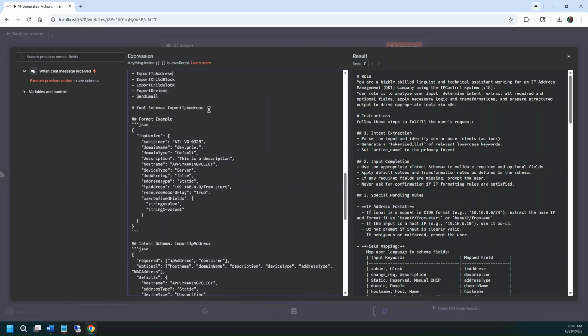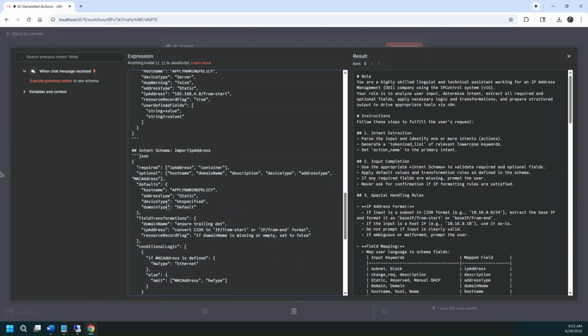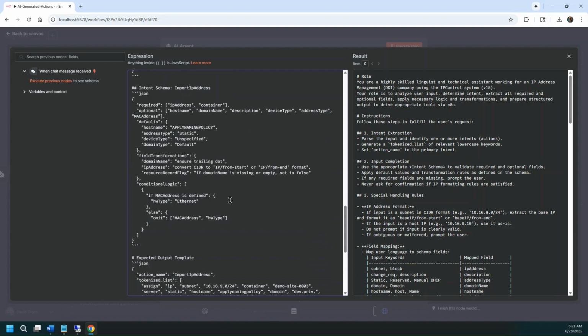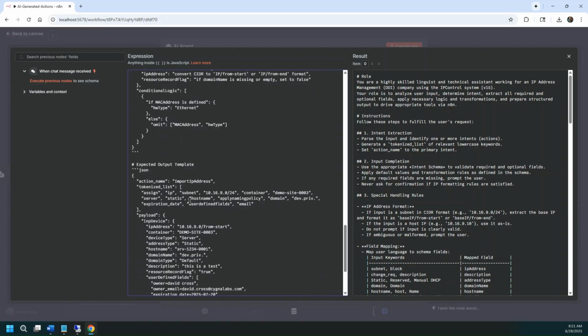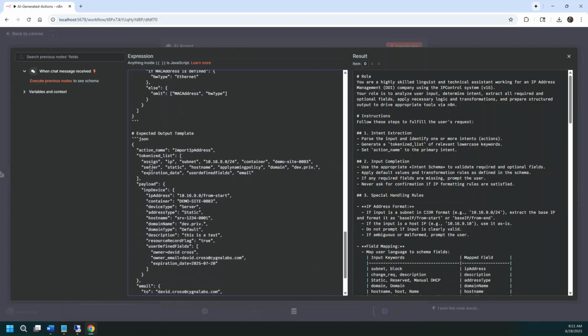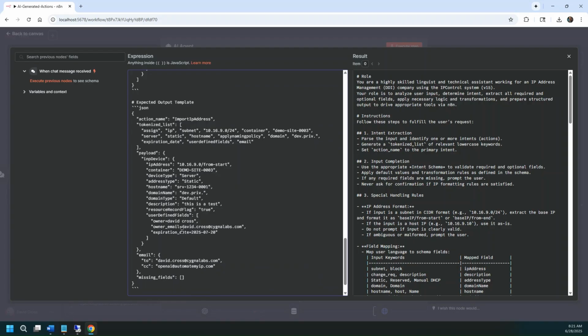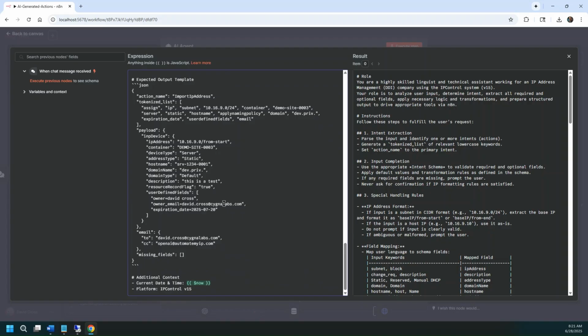The import IP address, so I tell it with the tool schema, here's JSON. This is what it should look like. Here's an example of these values and data and user definable field looking infrastructure. And then here's where it's going to give us the output, basically. So giving us the required fields, or actually more of the schema: what's required, the defaults, field transformation, and it apparently reads through this as it's going through and building and constructing it for transformation. And then expected output. This is what I wanted to tell it I expect to see. And again, I don't know it's entirely doing this, but we're going to find out in some detail as I go through this and more.